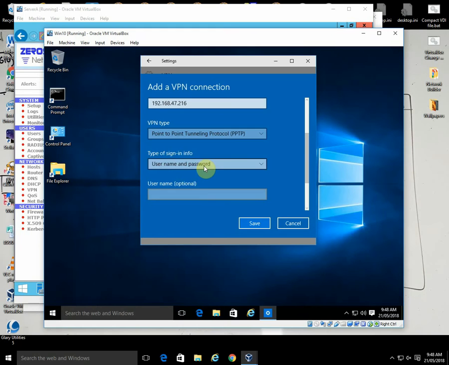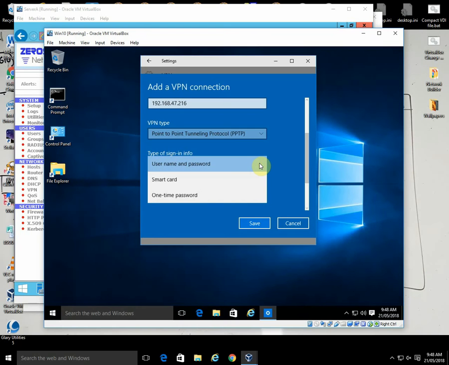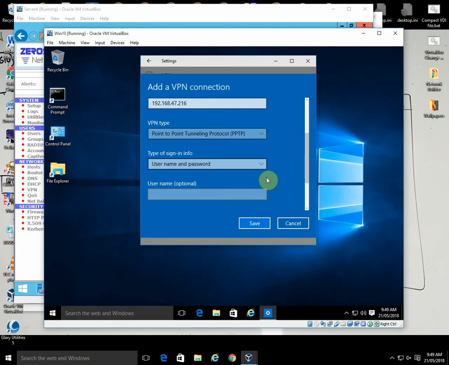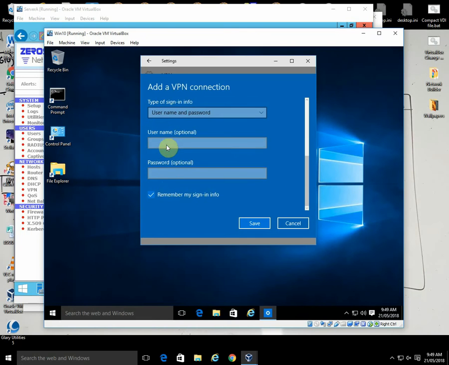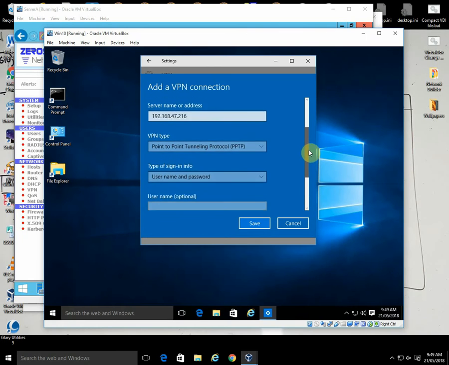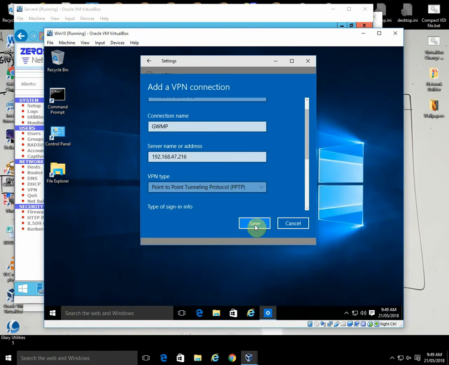Type of sign in, username, password. We could change that to, you know, smart card or something like that, but the username password's good. And we could automate this by putting the username and password already in. We're not going to do that. We're going to enter it as we sign in. So we'll just go save here.